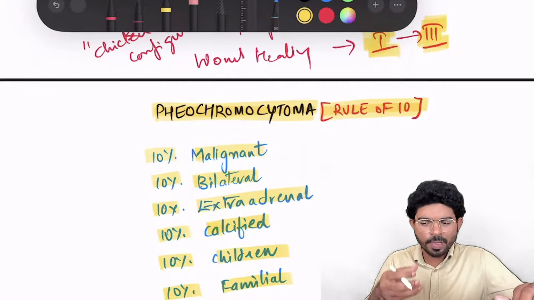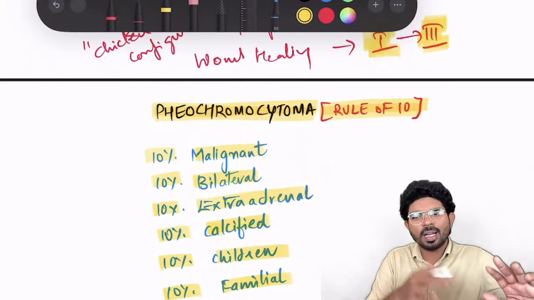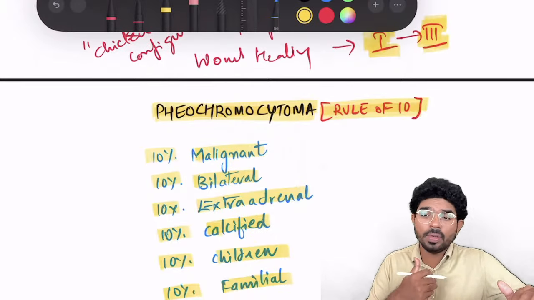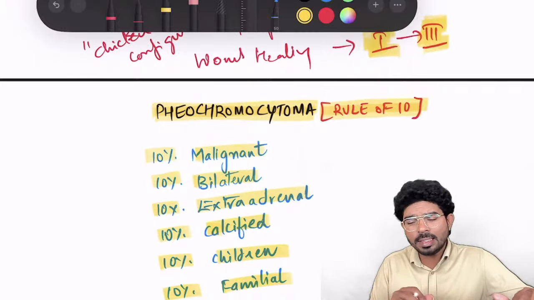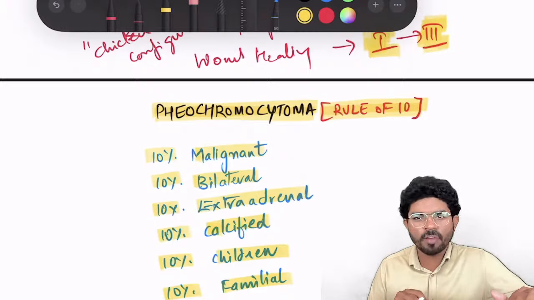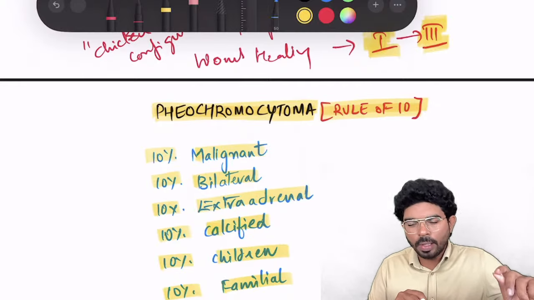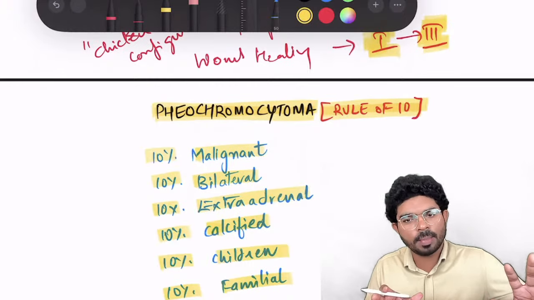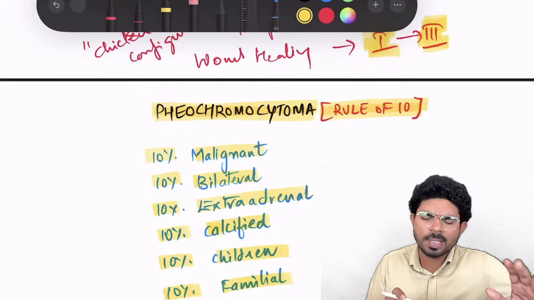So here we require a little depth-oriented reading. It's not a superficial reading. Rule of 10 is not enough, it's not done. You need to be very clear with what you are learning. Such questions have increased in the question paper over a period of time, so superficial reading may not help you in such situations. Whatever you are going to learn, make sure you are clear in that particular concept. Even if you learn only a limited number of concepts, it's okay.